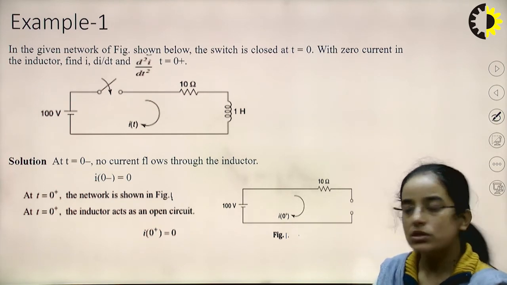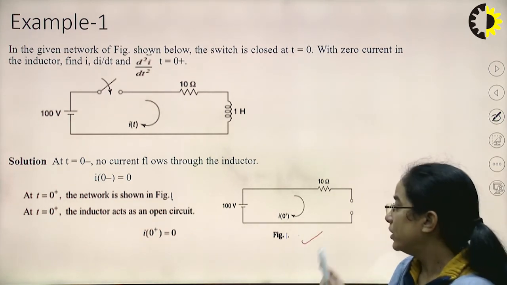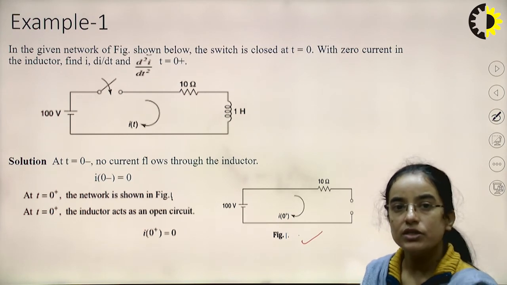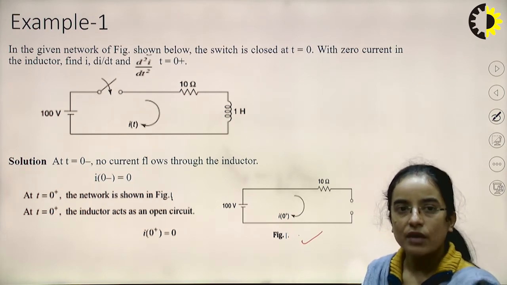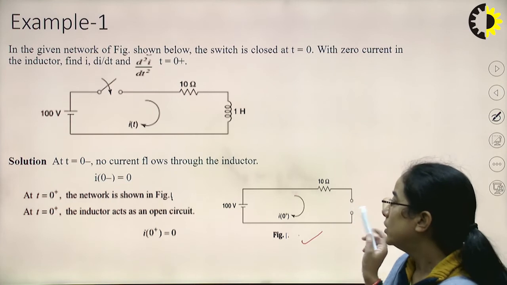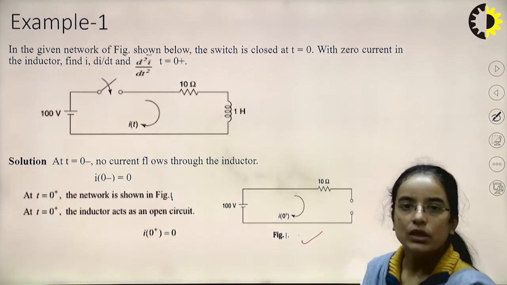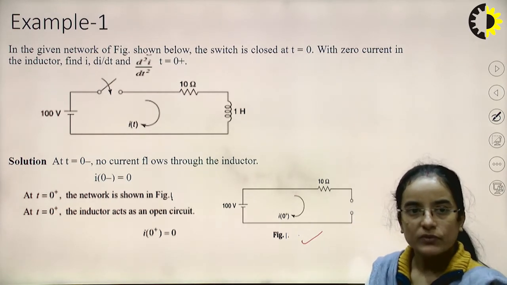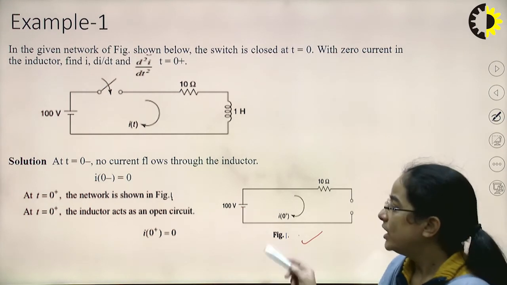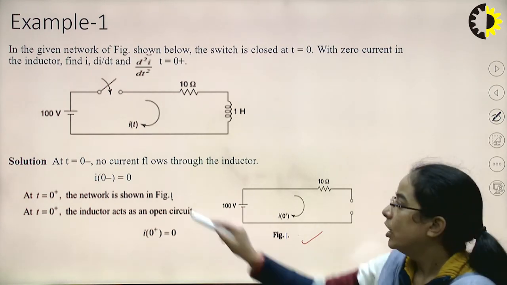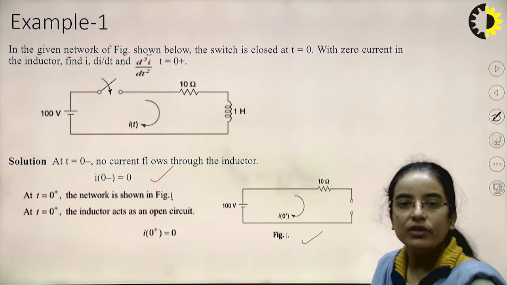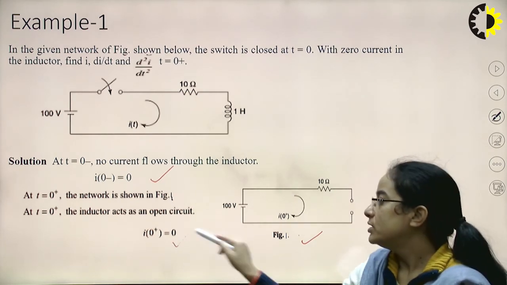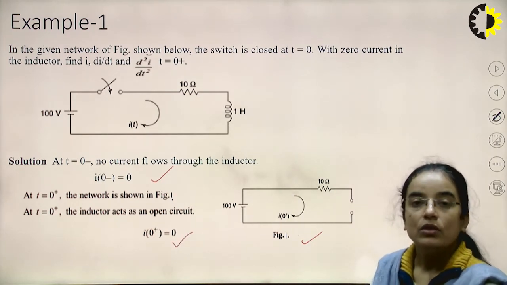Now we will draw the network just after the switching. This figure 1 shows the network just after the switching, and just after the switching the inductor is open circuited. Now i0 minus is 0, that was given in the problem, and i0 plus is also 0.